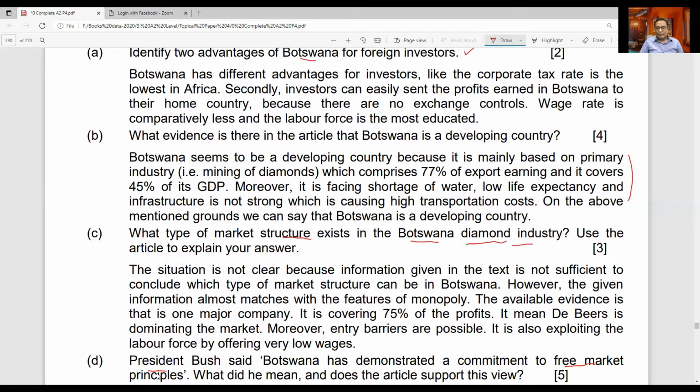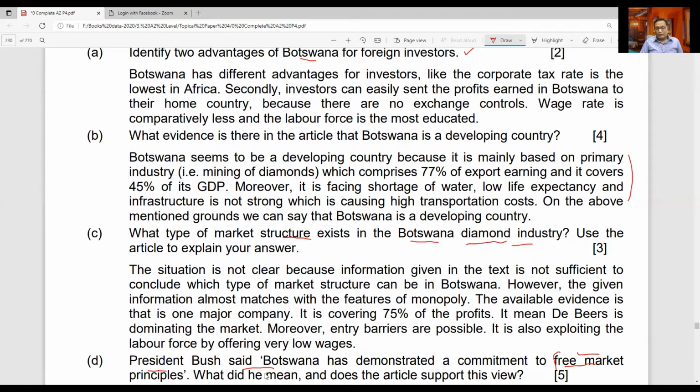Okay, so what does this question basically require? It requires you to explain what free market principles are, what Bush means. So you have to define free market as basically the system in which resources are under private ownership, and then you can say that these are the market structures that are based on the free forces of demand and supply. Everything is set through the free forces of demand and supply. And profit motive is also there, quick response will be there. And such kind of market is basically known as free market economy. So Bush means that Botswana contains these features.